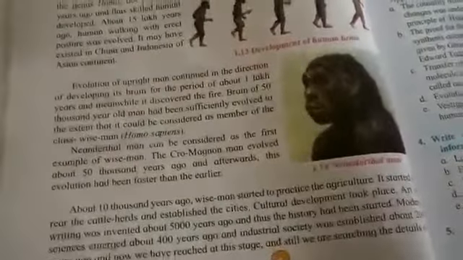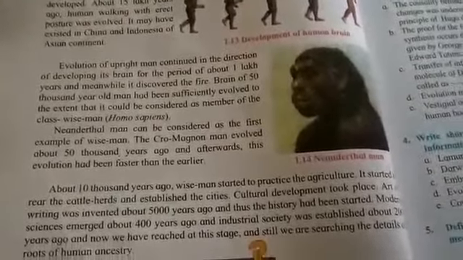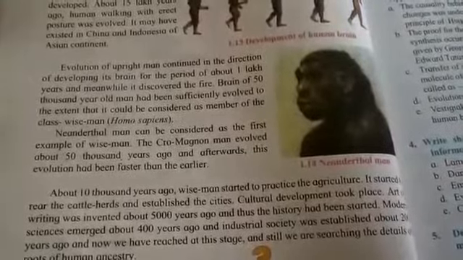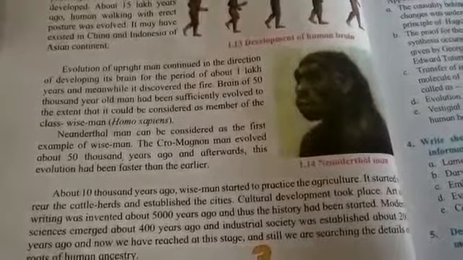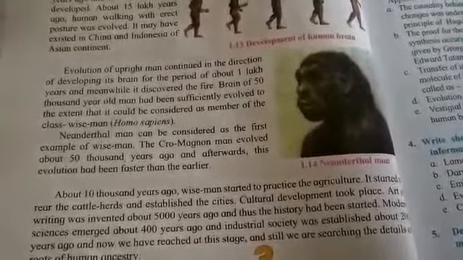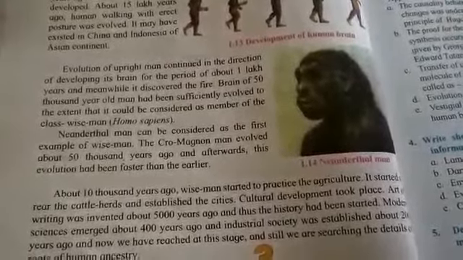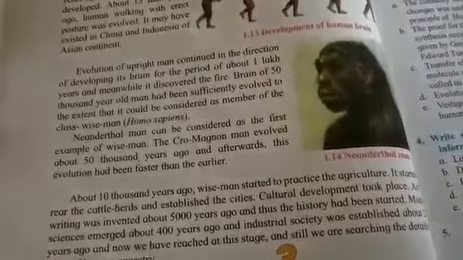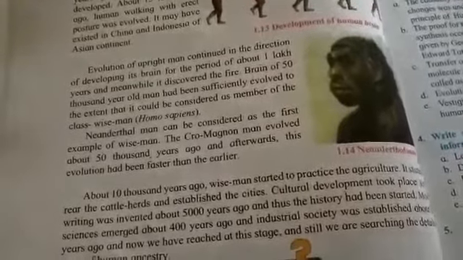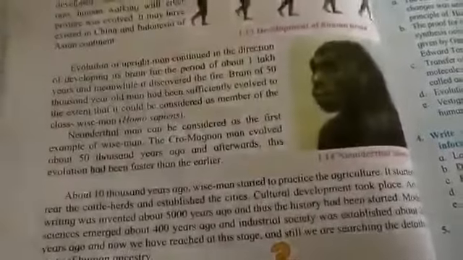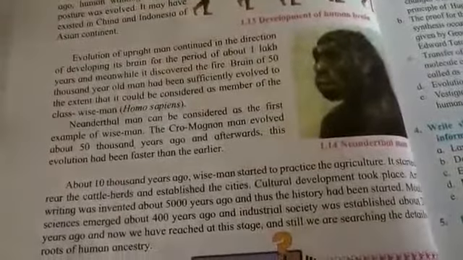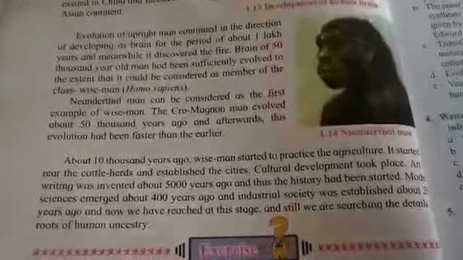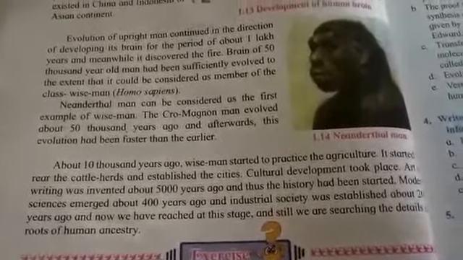Man learned how to do agriculture. He started doing farming, then he started doing animal husbandry. He started raising cattle side by side as a complementary business to agriculture. Then cultural development took place because 5,000 years ago man learned how to write. So he started writing things and keeping evidence. This is how history started. It was the beginning of history.